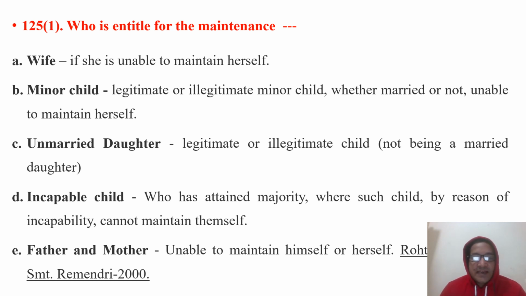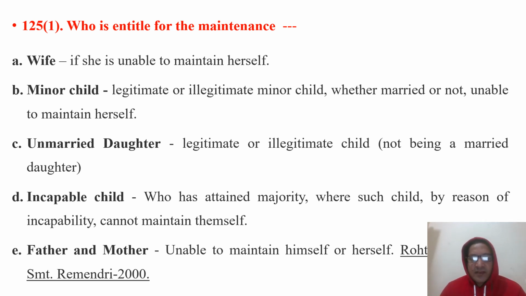The minor child, that means a legitimate or illegitimate minor child, is entitled to get maintenance whether married or not, but that child must be unable to maintain herself. Absolutely, no doubt, he or she is unable to maintain herself.